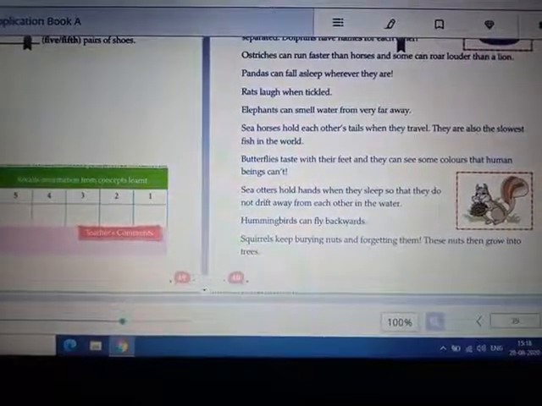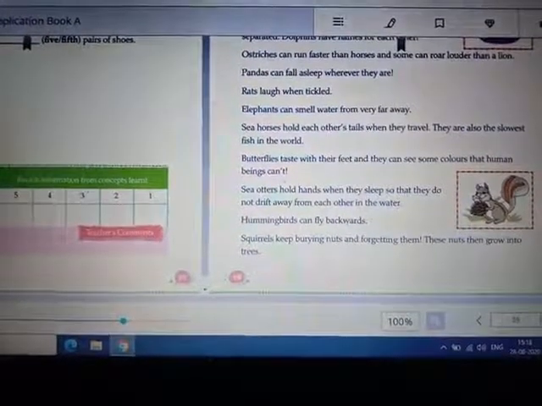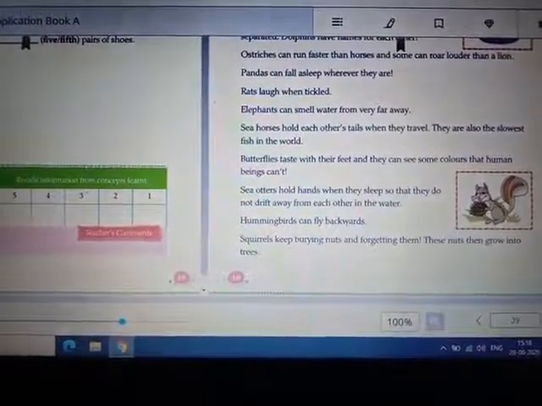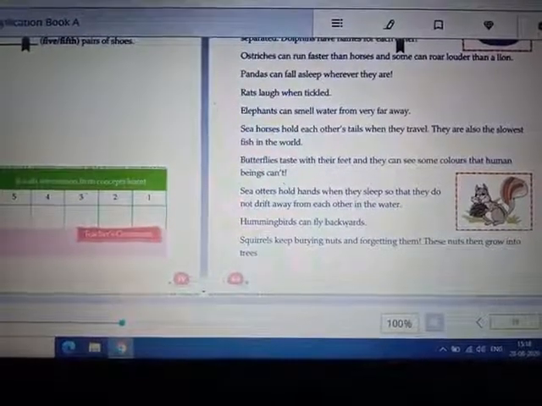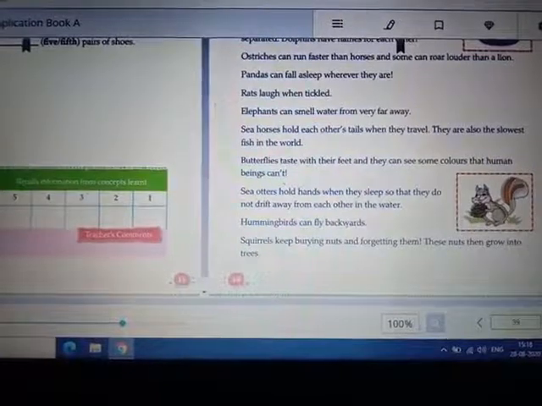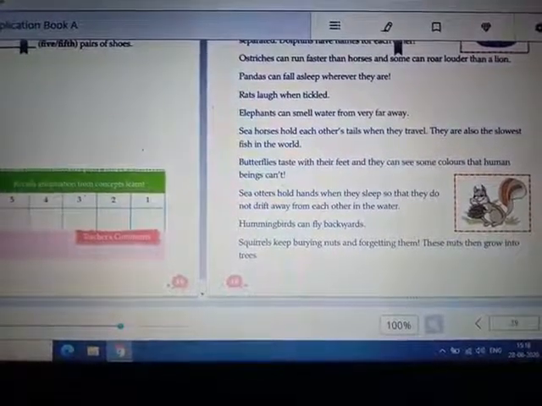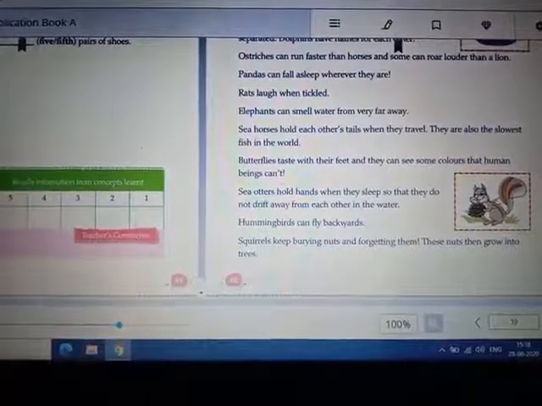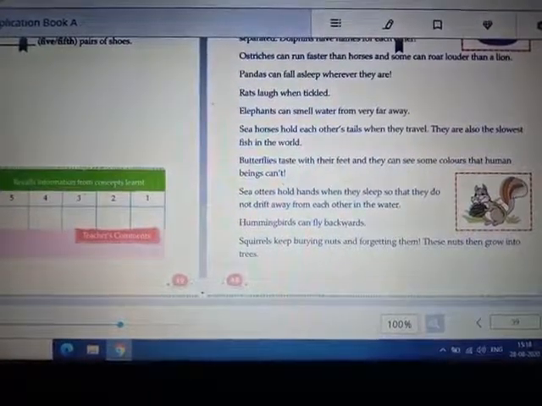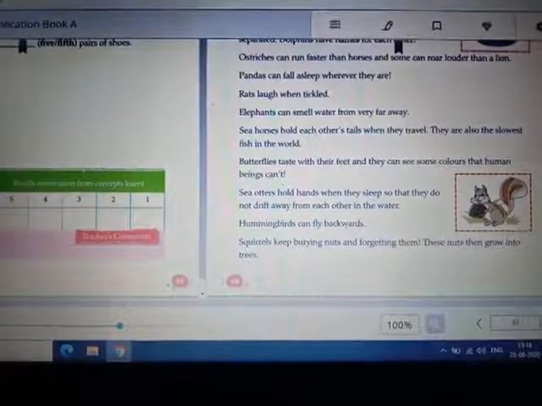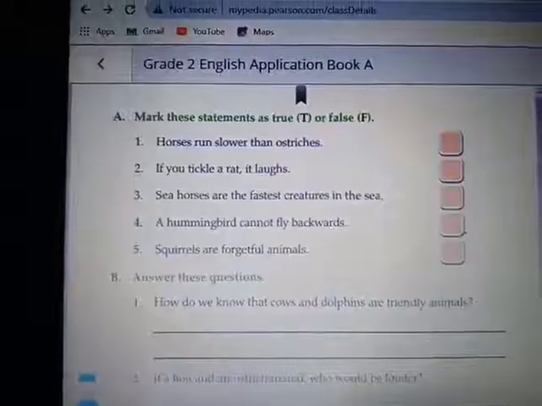They are also the slowest fish in the world. Butterflies taste with their feet and they can see some colors that human beings can't. Sea otters hold hands when they sleep so that they do not drift away from each other in the water. Hummingbirds can fly backwards. Squirrels keep burying nuts and forgetting them. These nuts then grow into trees. Have a look at the questions.